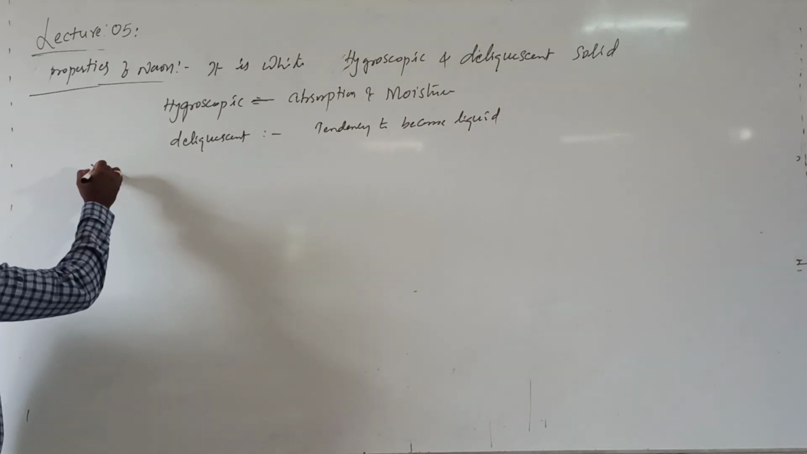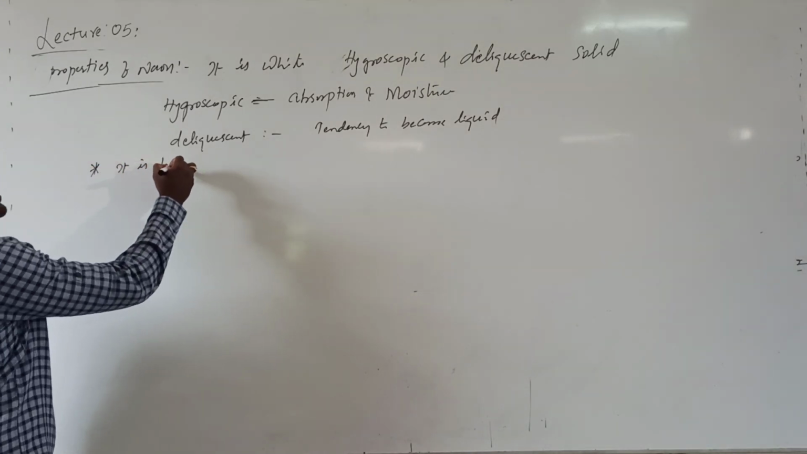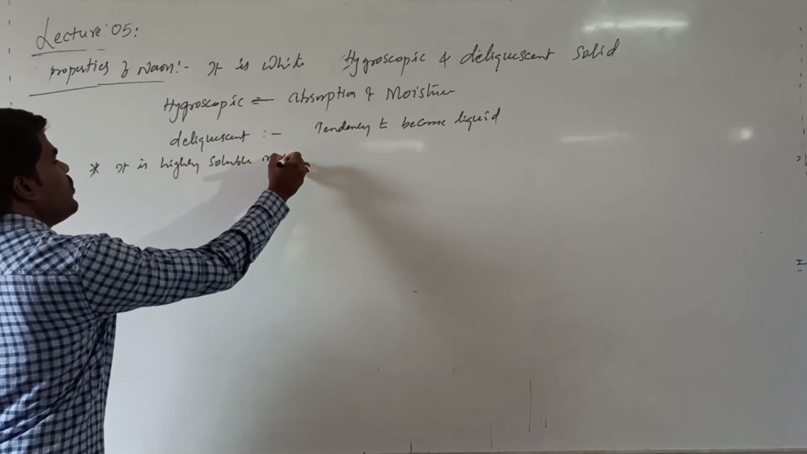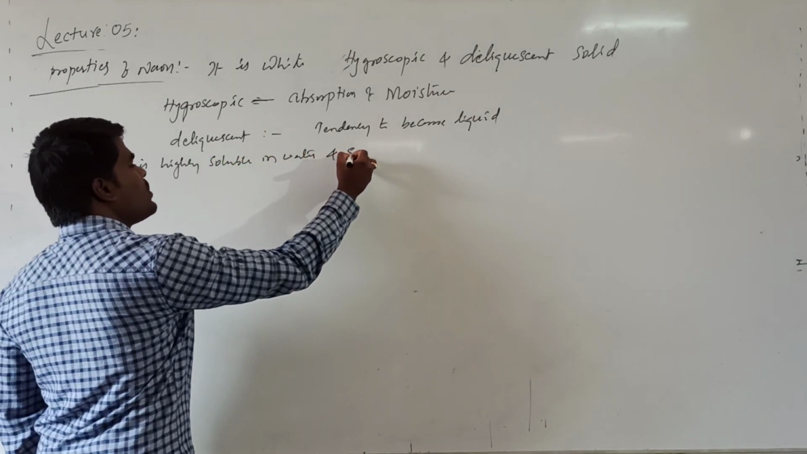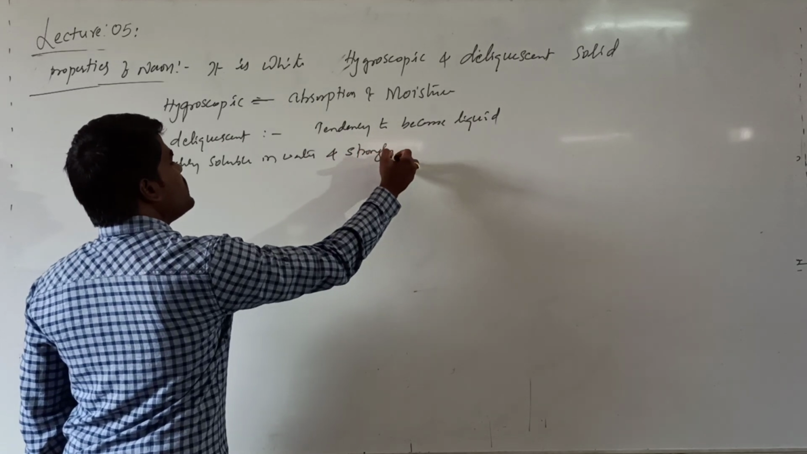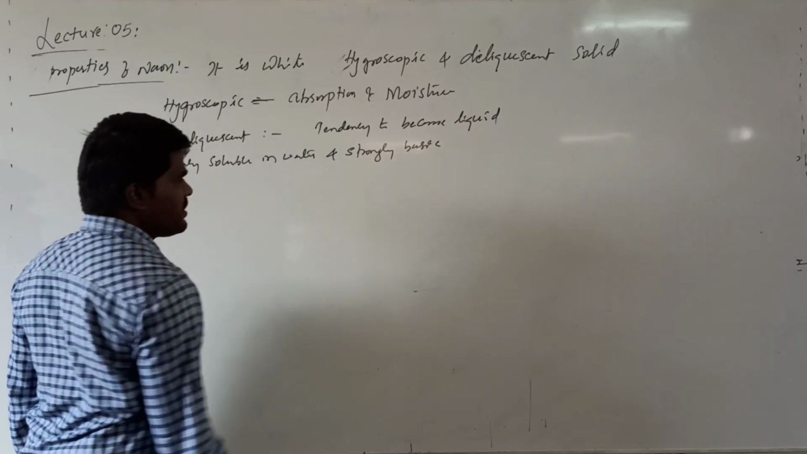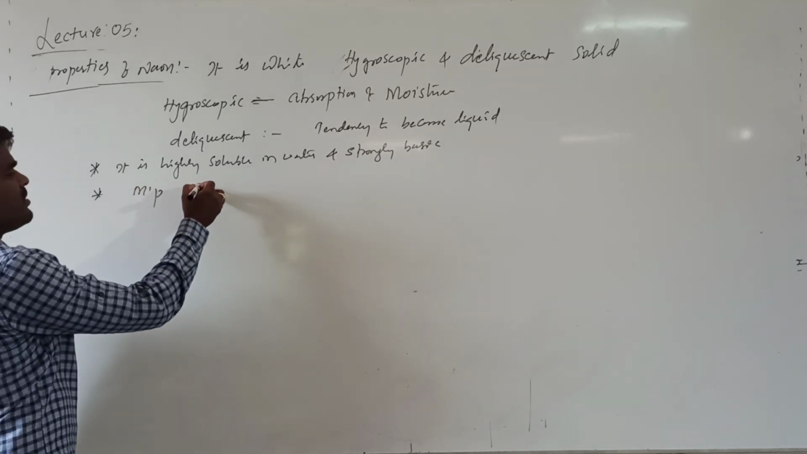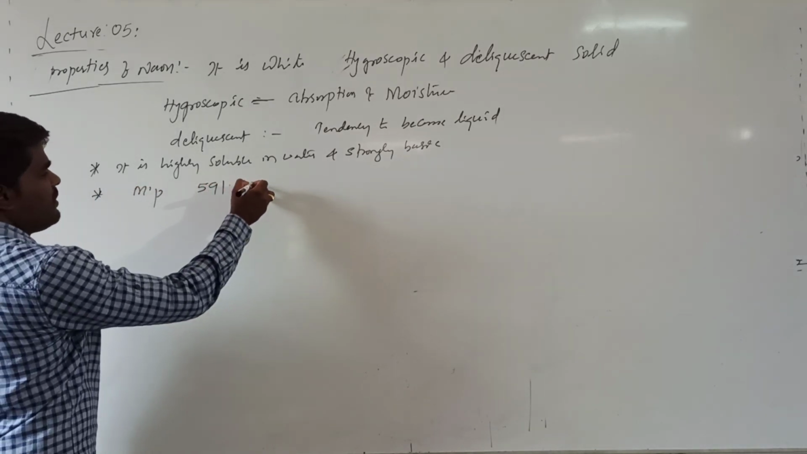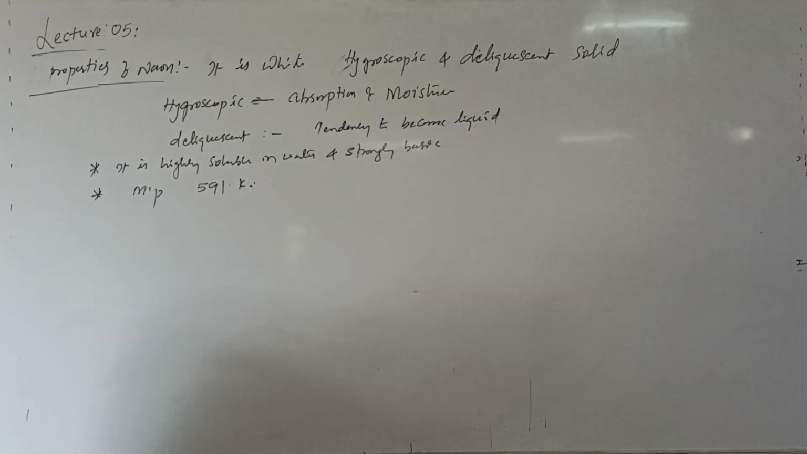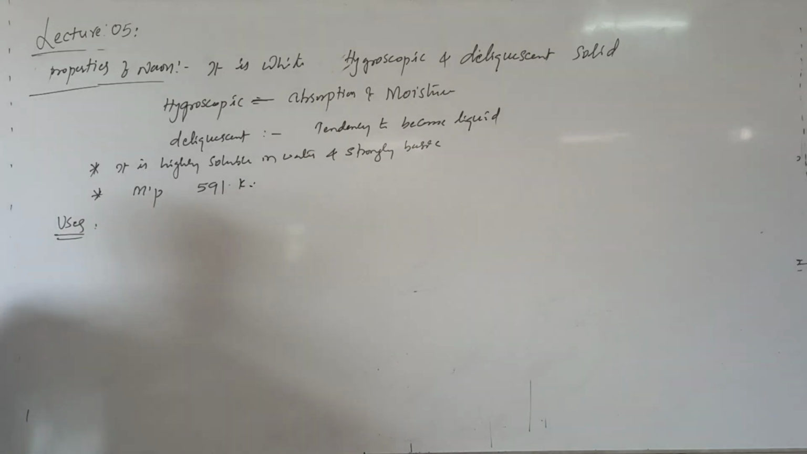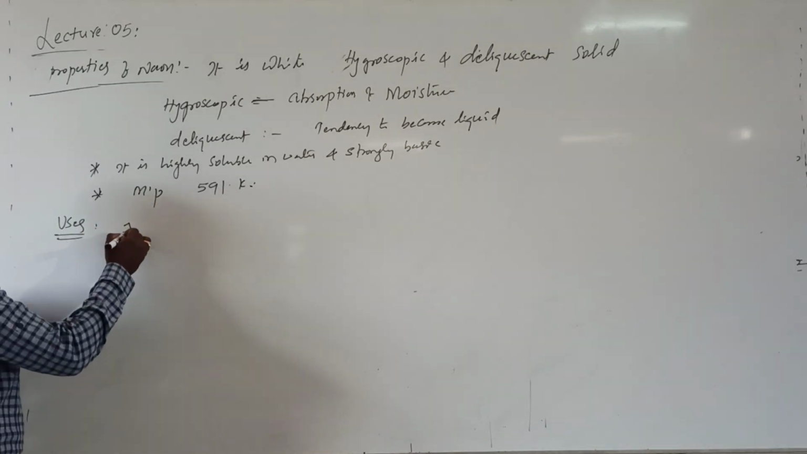It is highly soluble in water and strongly basic. Its melting point is 591 Kelvin. Right? And if you are talking about the uses of sodium hydroxide, it is a very, very important substance.